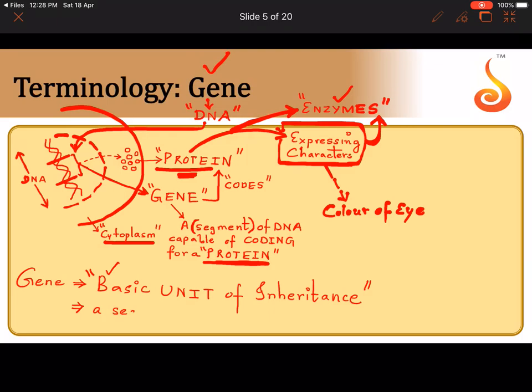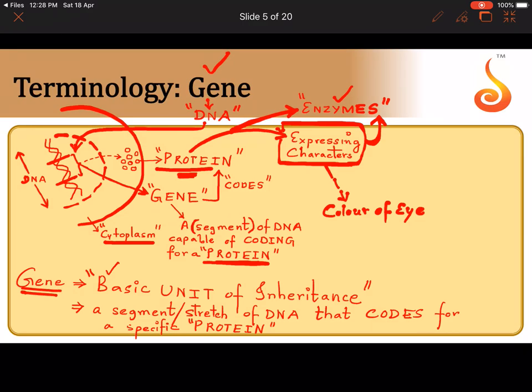It is a segment or stretch of DNA that codes for a specific what biomolecule? I told you, protein. And this protein molecule is capable of controlling a character, expressing a character in the living organism.